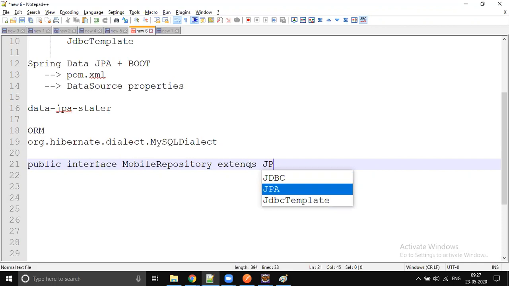extends JpaRepository or CrudRepository. Just open and close the curly braces. You need not add any methods, as there are so many methods already there in JPA. Let's start with the default; going forward, we will go to the next level.